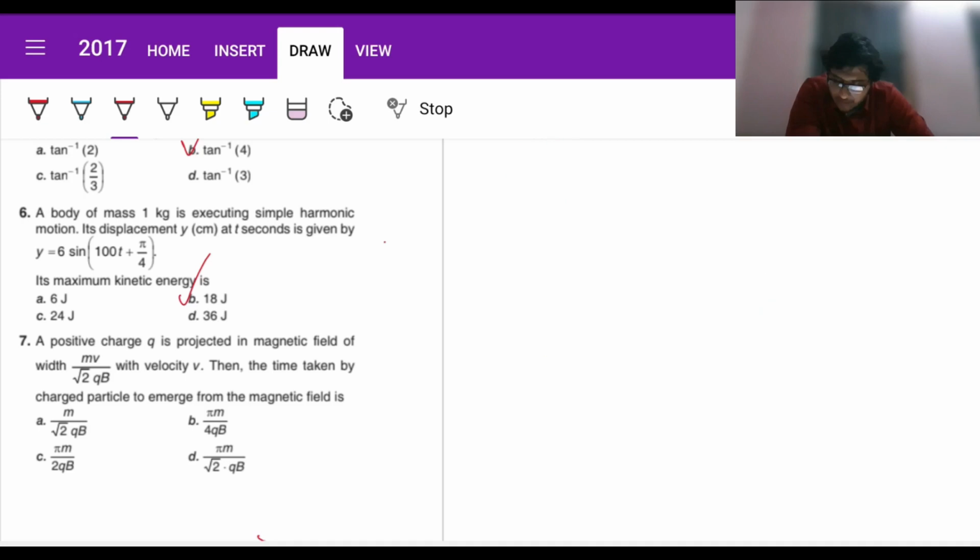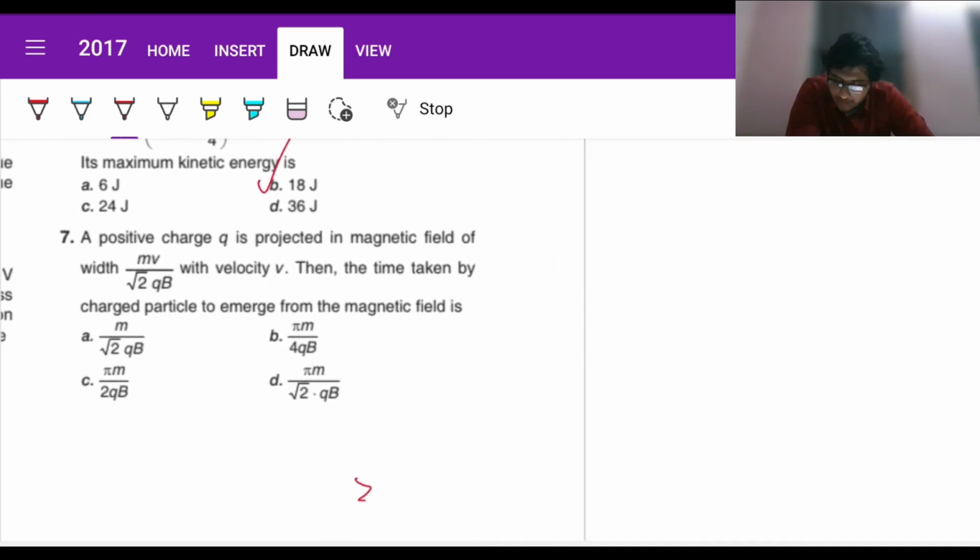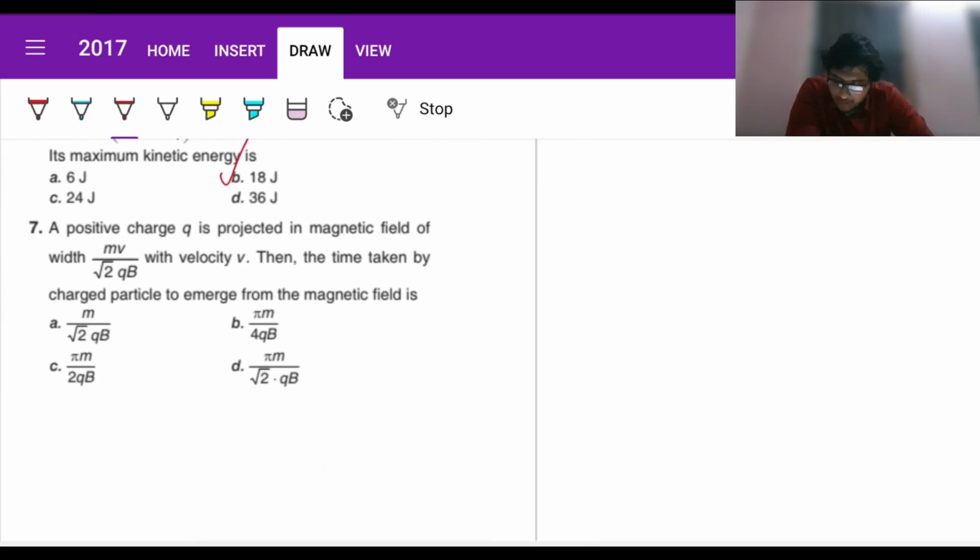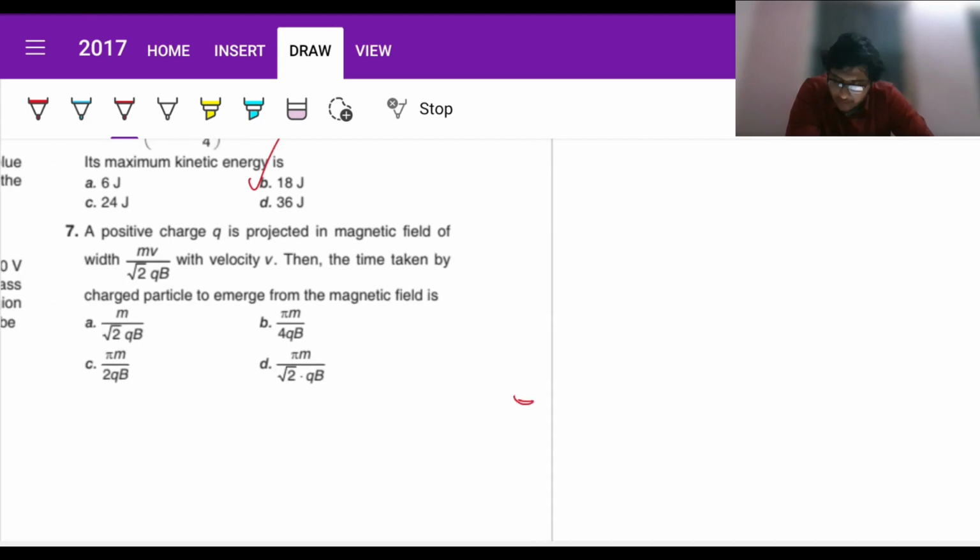Now let's get to question number 7. Now a positive charge q is projected in a magnetic field of width mv by root 2 qB, fine, with velocity v. Then the time taken by the charged particle to emerge from the magnetic field. Okay, now the radius is going to be mv by qB. So the width is 1 by root 2 times that.